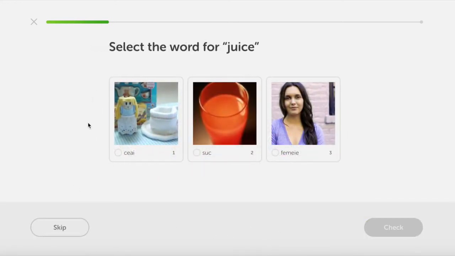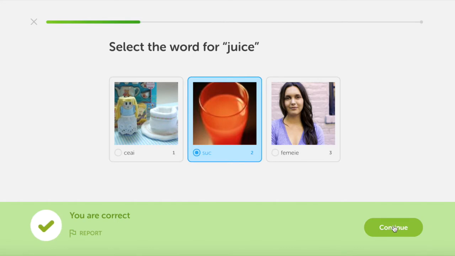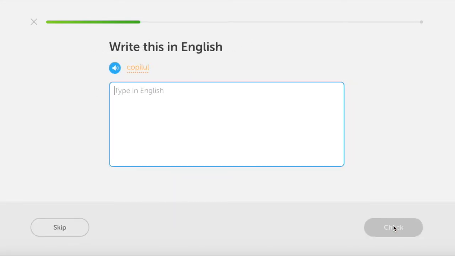In the first image we have ceai, second suc, third femeie. Femeie means woman, suc means juice, ceai means tea. Juice, suc. Let's see. Correct. Let's continue. Write this in English.